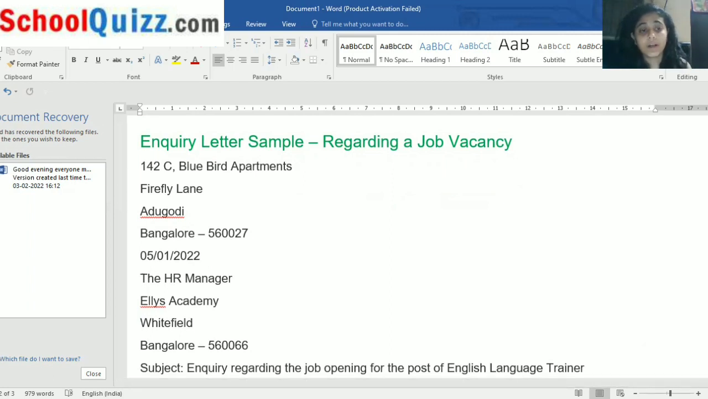142C, Bluebird Apartments. This is the name of the building in which the sender is living. Then where it is: Firefly Lane, Arigodi, Bangalore, on date. See, I told you, the first thing is the sender's address. The second thing is the date. So the date is 5/1/2002.